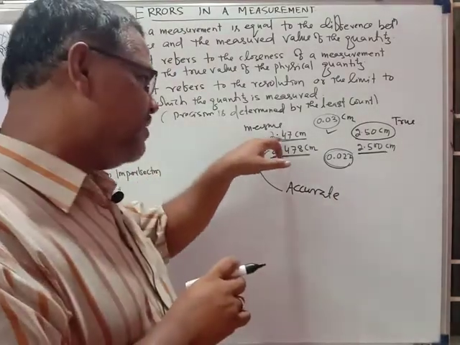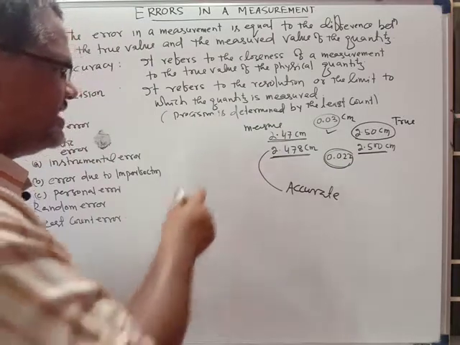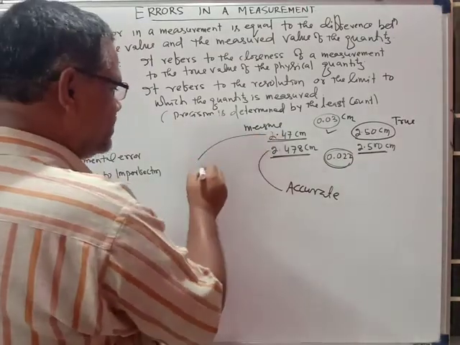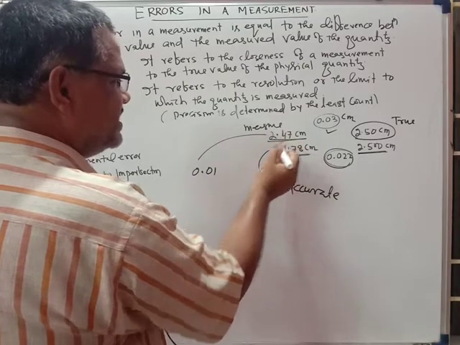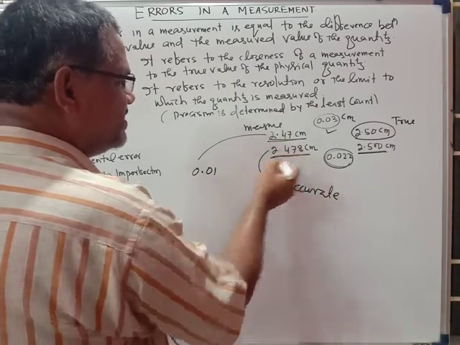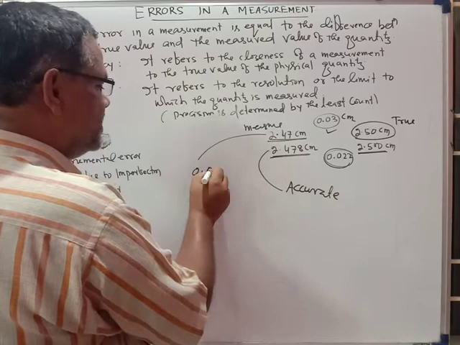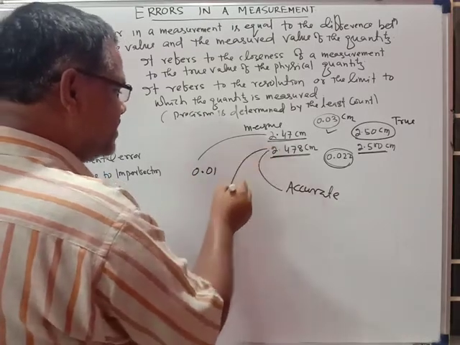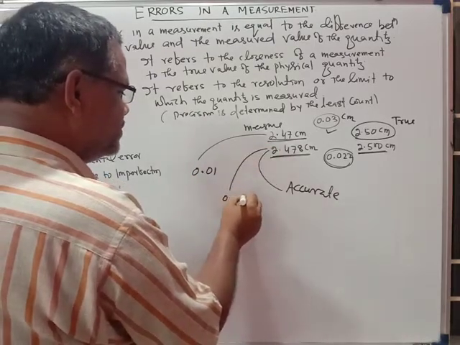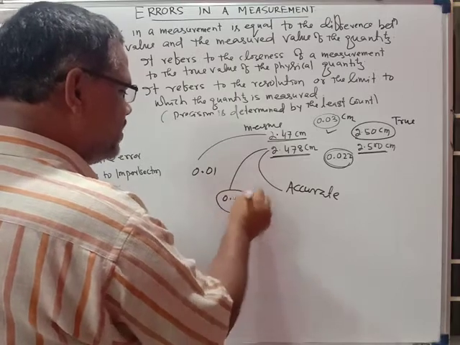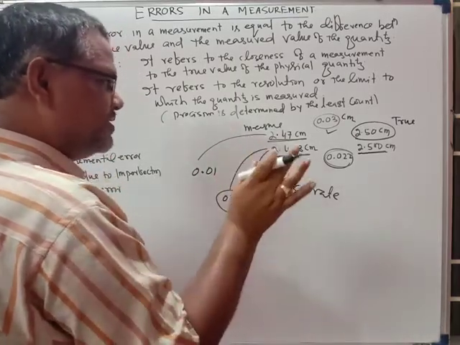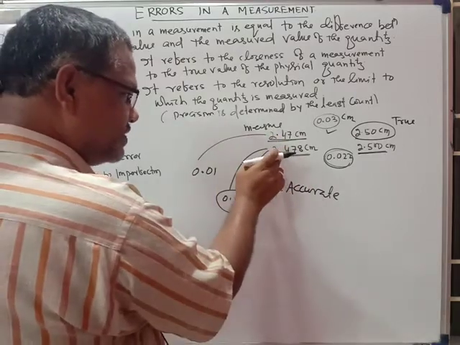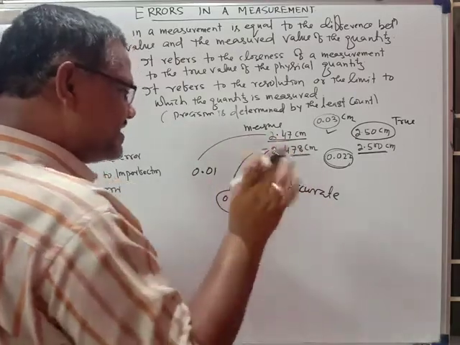So in the above value 2.47, the least count used is equal to 0.01, because after the decimal we have taken 2 digits. Here, after the decimal we have taken 3 digits, so here the least count is 0.001. So this is a very small least count. The instrument used to measure this quantity, 2.478, has the least count